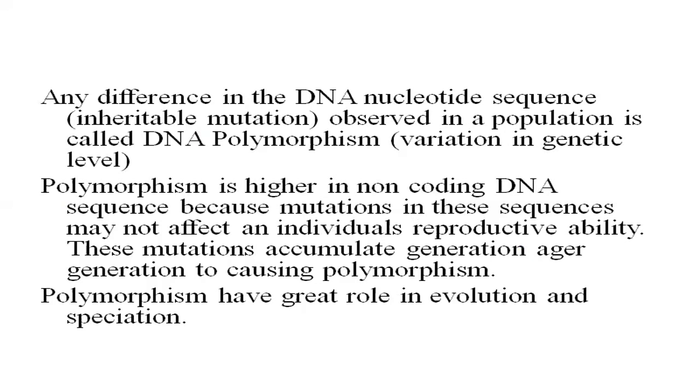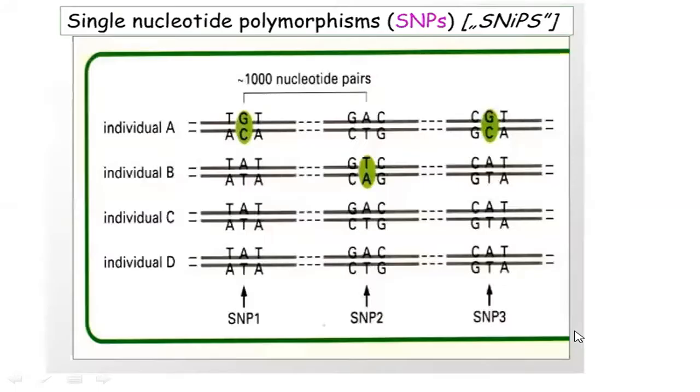Polymorphism is higher in non-coding DNA sequences because mutations in these sequences may not affect an individual's reproductive ability, because they do not take part in the reproductive process. So these are the mutations which accumulate generation after generation, and this is how polymorphism occurs. This polymorphism has had a great role in evolution.